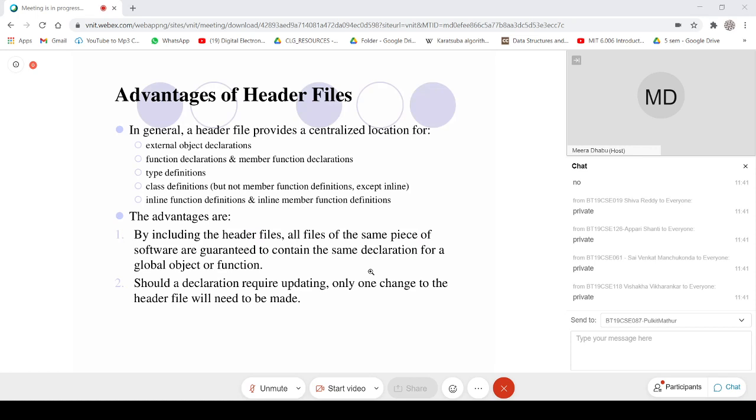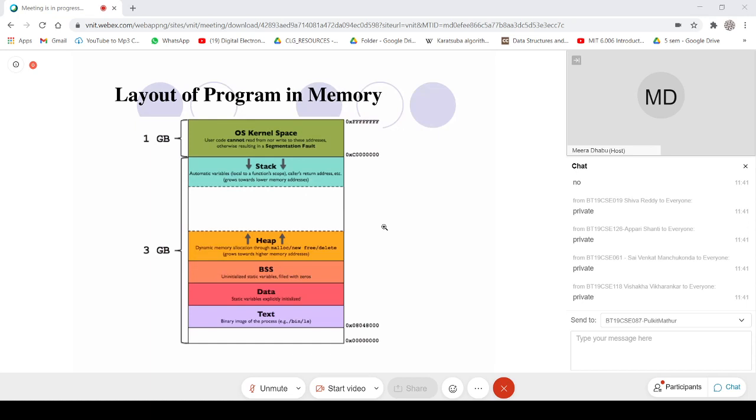Okay, so just quickly, I'm not sure whether I will be able to finish this topic right now, but I want to show you the layout of a program in memory.